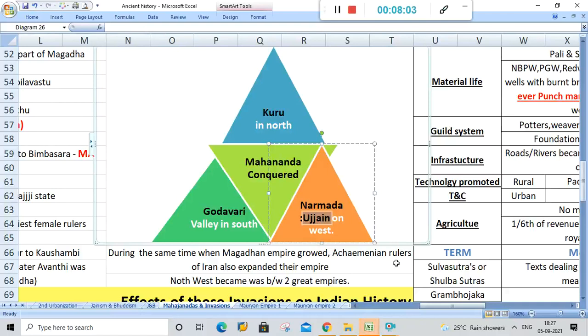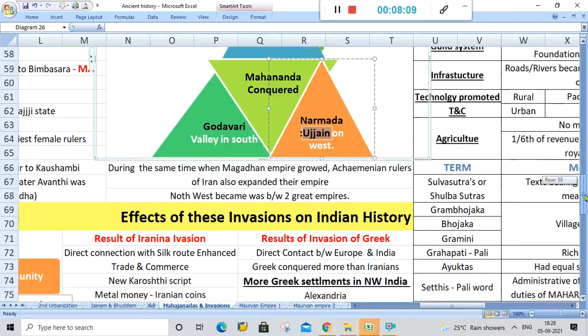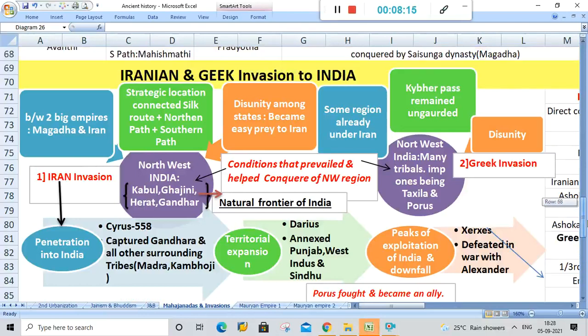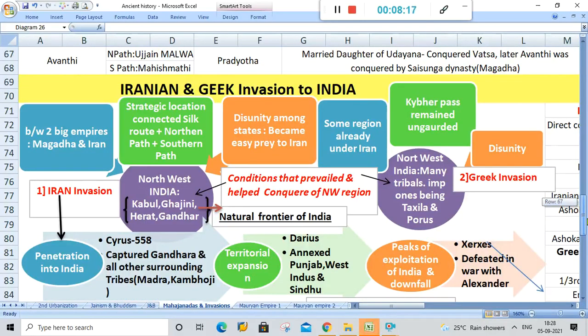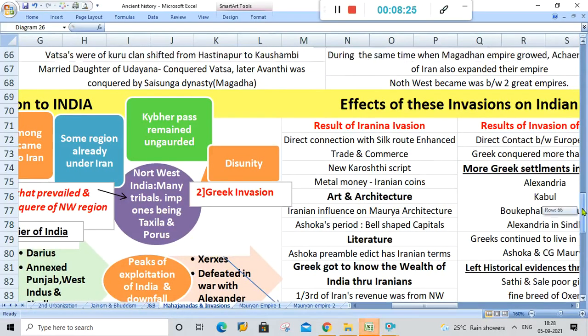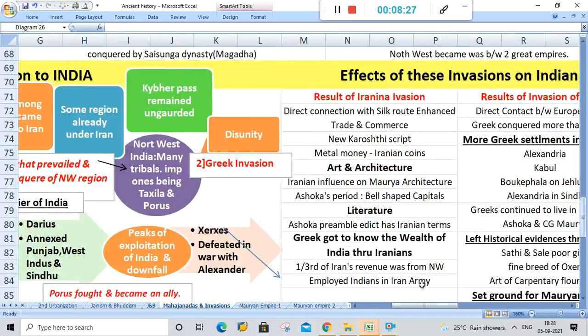Now we have to know how the Magadhan Empire fell. The Magadhan Empire fell due to the invasion of Iranians and Greeks. Due to the time constraint, it is difficult for me to explain the Iranian and Greek invasion of India, which was the reason for the downfall of the Magadhan Empire.